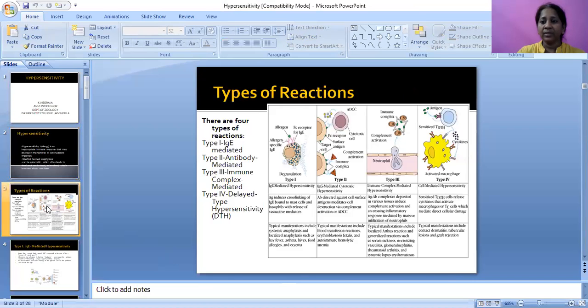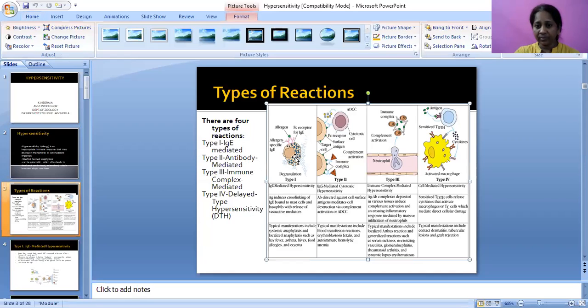What are the types of hypersensitivity reactions? Hypersensitivity reactions are of four types: type 1, type 2, type 3, type 4. Overall, type 1 hypersensitivity reactions are mediated by immunoglobulin E. Type 2 will be antibody mediated, type 3 will be antigen-antibody immune complex mediated, and type 4 is nothing but the delayed type of hypersensitivity.